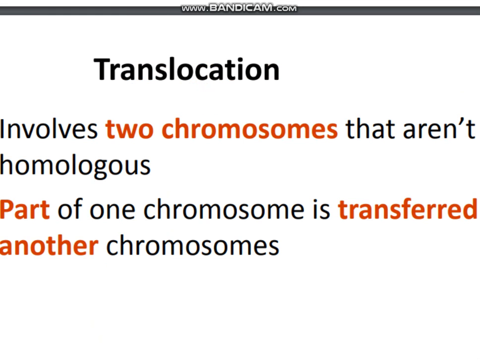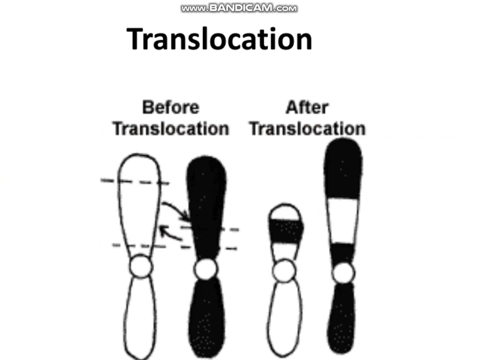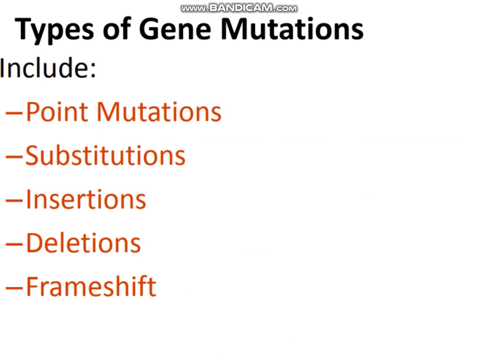Part of one chromosome is transferred to another chromosome. So it is known as translocation. As we can see, before translocation and after translocation, one part of the chromosome is translocated to another. So this mutation is known as translocation mutation.